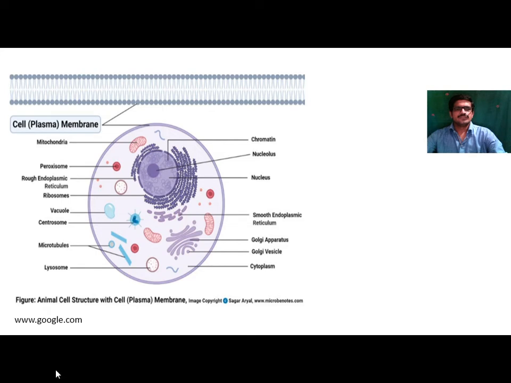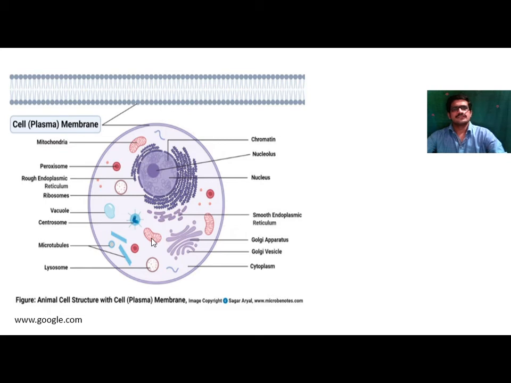Then centrosome is present, which plays an important role in the formation of spindle fiber. Then microtubules are present. Lysosomes are called bombs of the cell or suicide bags. Then Golgi apparatus is present. It consists of cisternae, vesicles and tubules, and is also known as Golgi body.